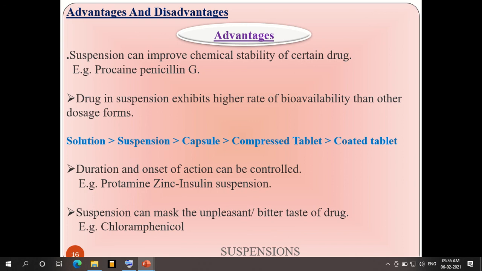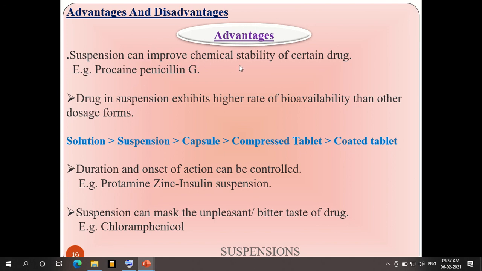Let us see some of the advantages of suspension. Among the liquid dosage forms, after the solution, the immediate next best one is the suspension. So whatever advantages the solution has, almost all will be available in suspension forms. So what are those? We'll see.